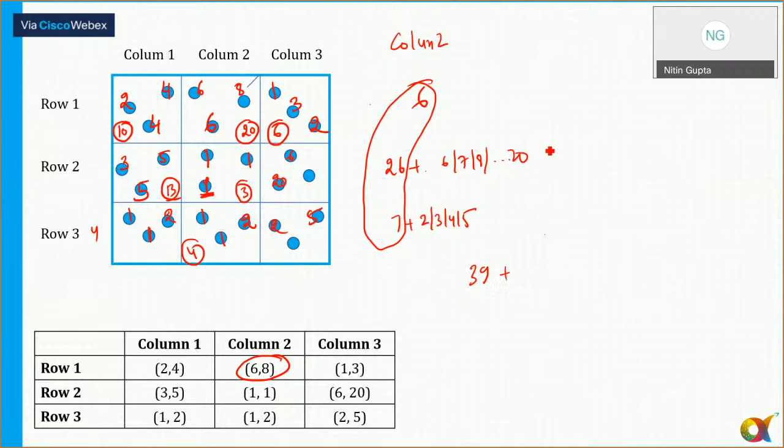And here comes out to be 8. Yes or no? And maximum I can put till 20. So adding 6 to 39 will not work. 6 plus 9, or I will add 6 but the minimum sum cannot be 6. 39 plus 6 is 45. So I will say 6 plus 9, that is 15.